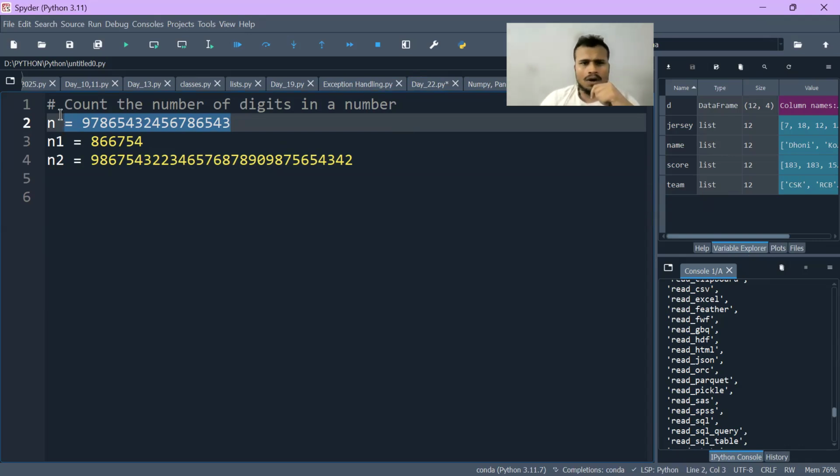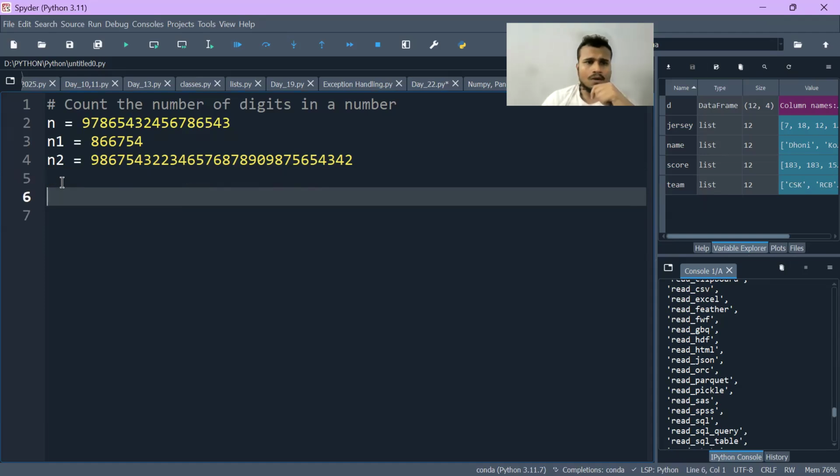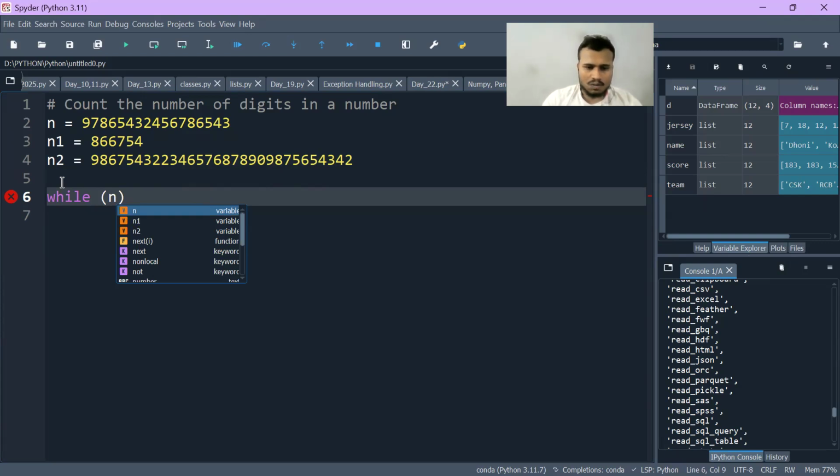Okay, now we will just try solving this sum. So in the very first part, what I will write is: while n not equal to 0.